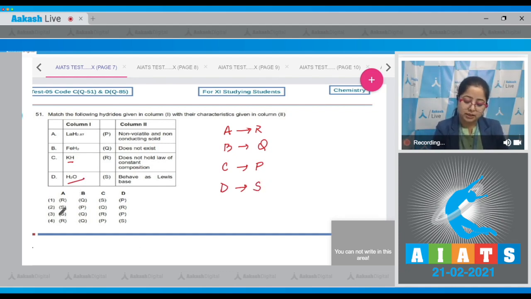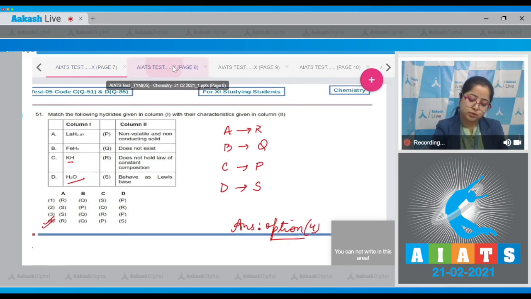So we can easily identify the correct option. Here the correct answer is option number 4. A is related to R, B is related to Q, C is related to P, and D is related to S. That means the correct answer is option number 4.